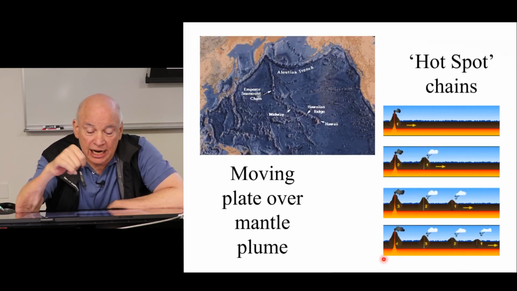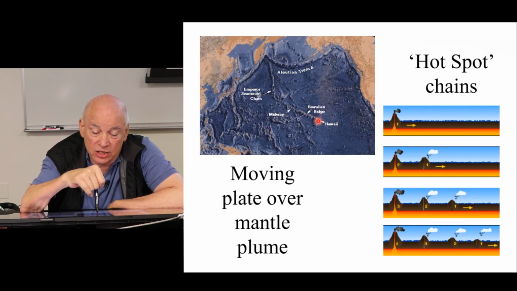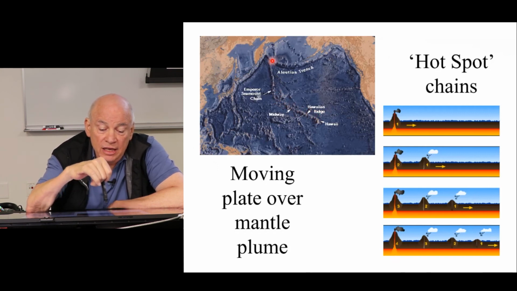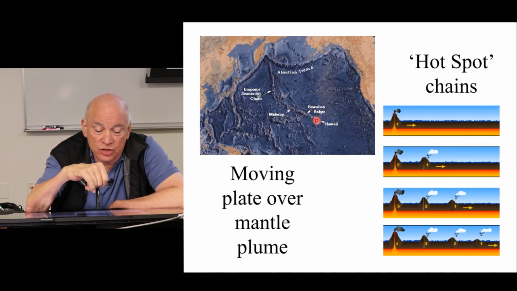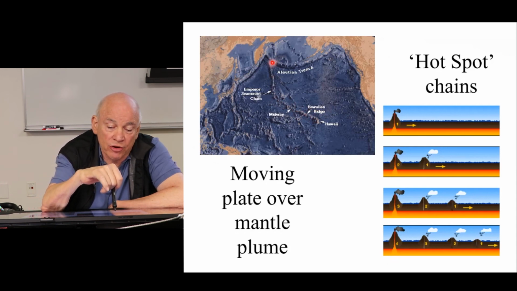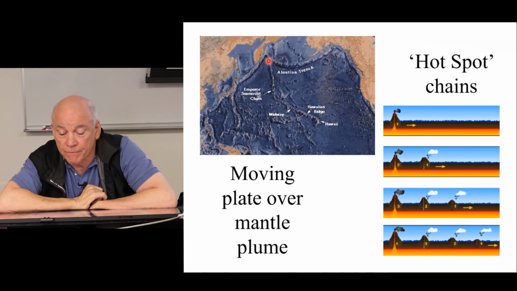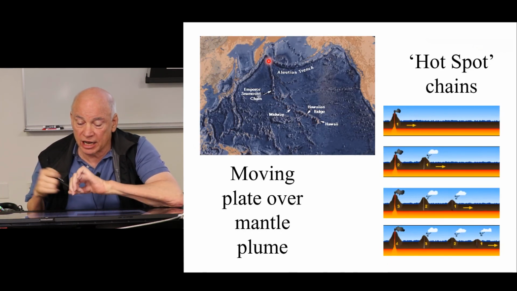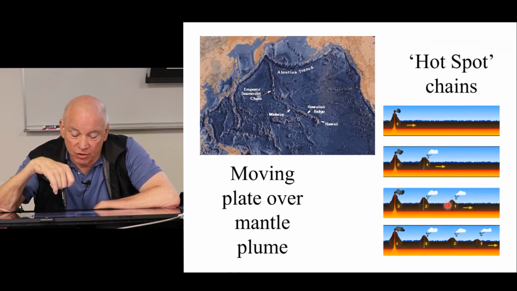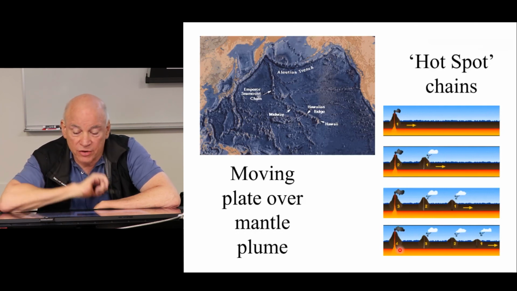So here we've got the most spectacular one. Hawaii is where the volcano is, and this chain, which goes through the Hawaiian Islands and then into a long chain of seamounts, is basically the scar of this hotspot. And as you go in this direction, every volcano gets older and older till this one up here is about 100 million years old. And this shows you over here how it happens. So here's the first volcano sitting on this plate that's moving that direction. It moves too far, so a new volcano has to form, and then the plate keeps moving, and a new one, plate keeps moving, and a new one.